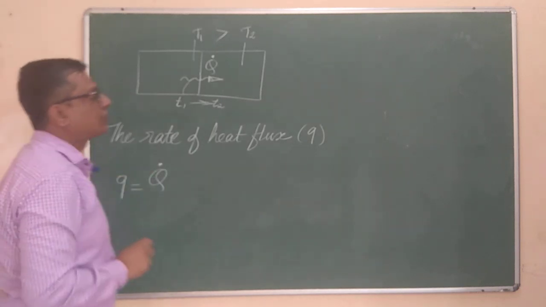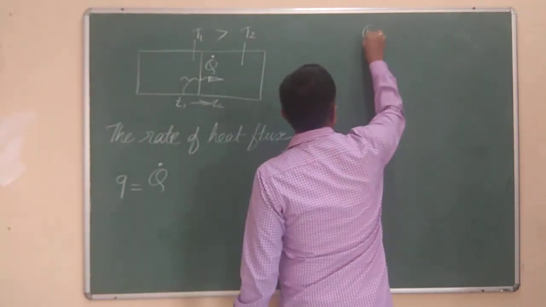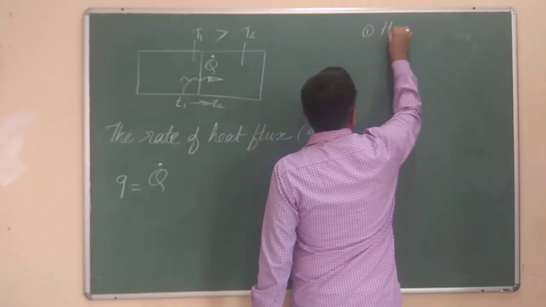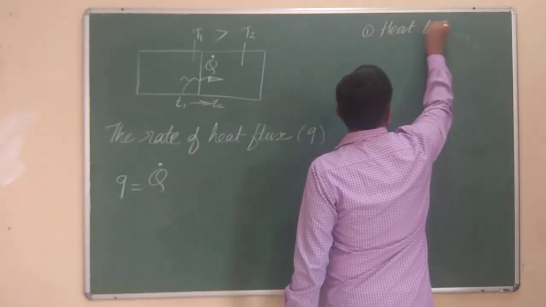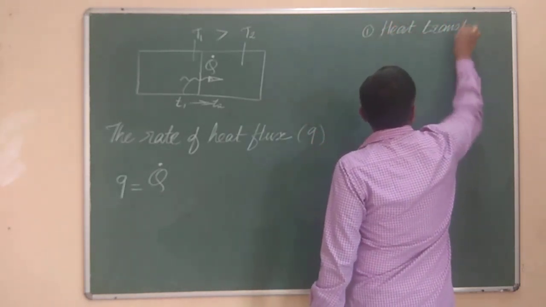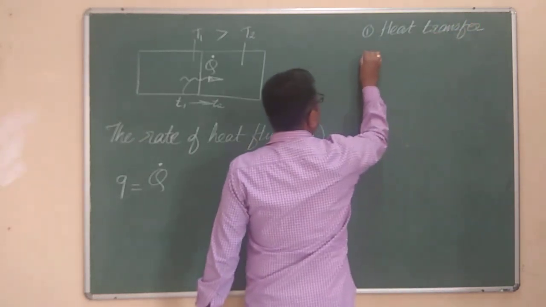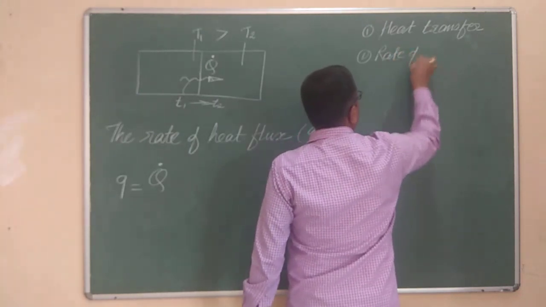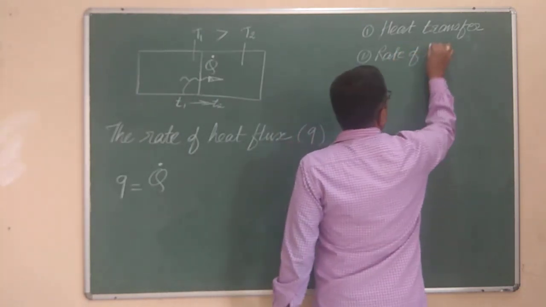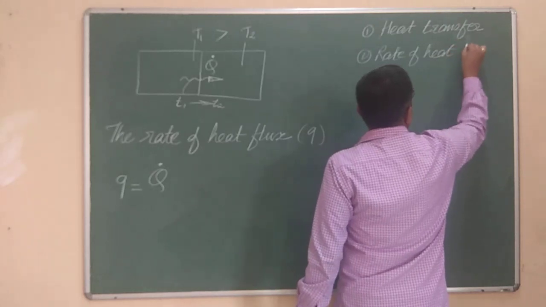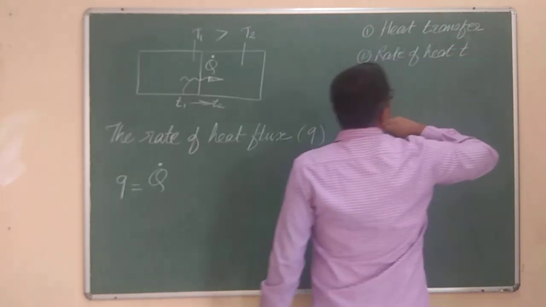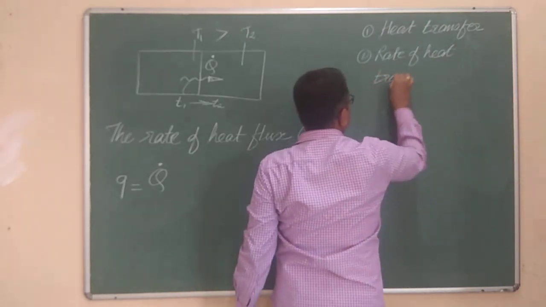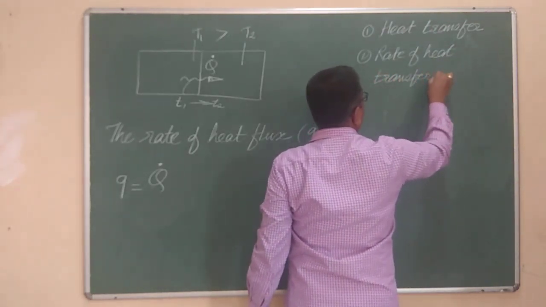Remember, I would like to write down the terminologies we have seen. The first terminology we have seen is the heat transfer. The second terminology is the rate of heat transfer.